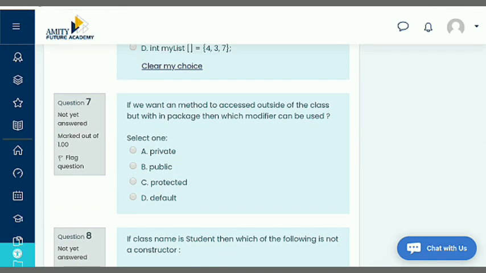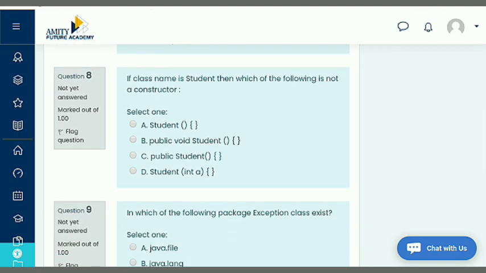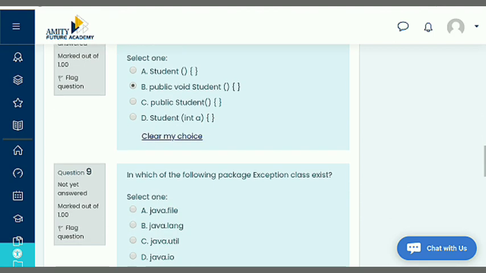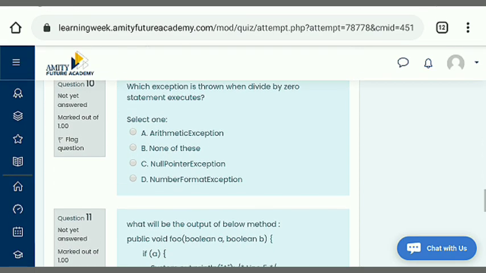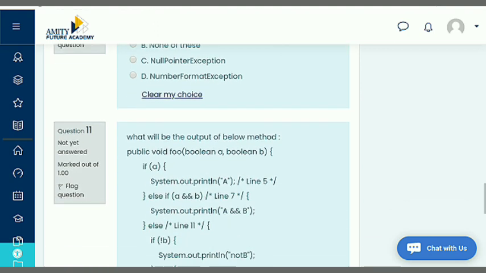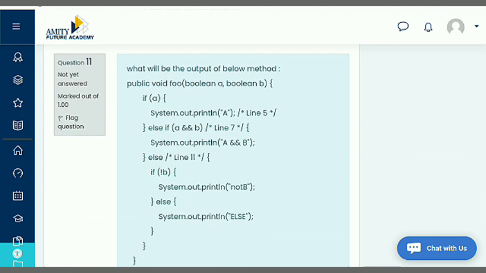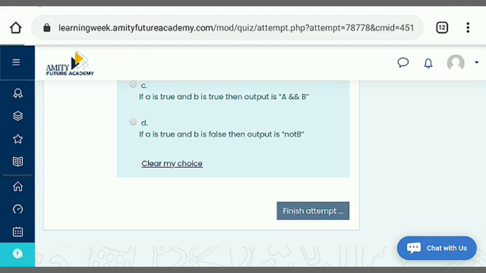If you want a method accessed outside of the class, there is default. If the class name is student, then which of the following is not a constructor? It is public void student. In which package does the exception class exist? Class C. Which exception is thrown when a divide by 0 statement executes? It is arithmetic exception. When you are doing arithmetic problems, there is always an arithmetic exception if there is an error. And here is the question of output. A and B both are true, but the output is else.